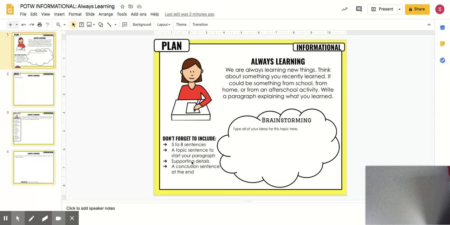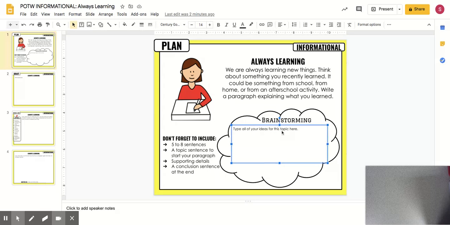Down here at the bottom it says, don't forget to include 5 to 8 sentences, which is going to have the same layout as we have worked with. You will have 1 topic sentence, 3 supporting details, 1 extra information, and a conclusion sentence. Now, you could have more than 1 extra information if you wish, but otherwise 1 is only required. So here you're going to be able to type in just some brainstorming ideas. Here is where you should list your 3 main ideas for your supporting details.